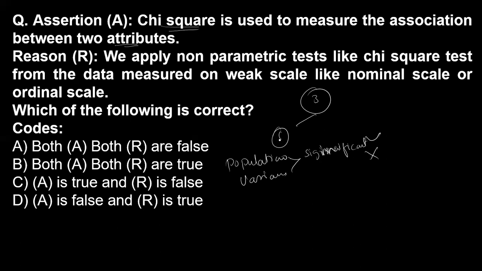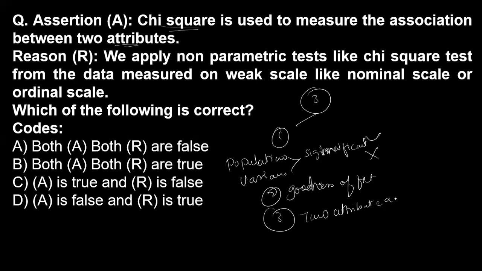So the first thing the Chi-square does is test population variance. Second, it is used for the goodness of fit. And third, it checks whether two attributes are associated with each other or not. So these are the main properties of the Chi-square test.